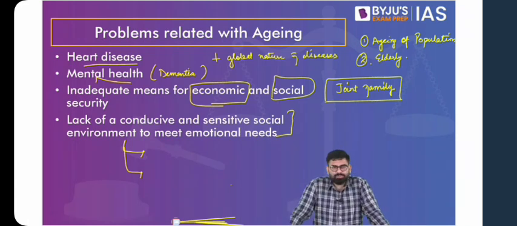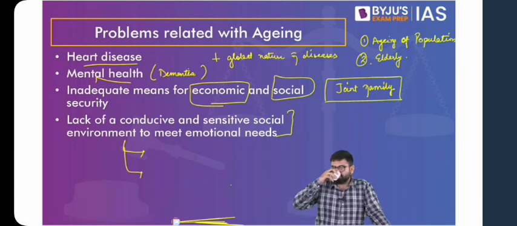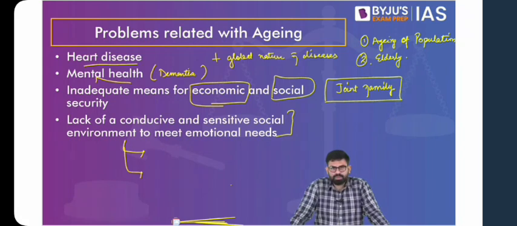bringing back the value system of a joint family, not just as a value system, but also as a system of family, which can help with basically betterment of the elderly.